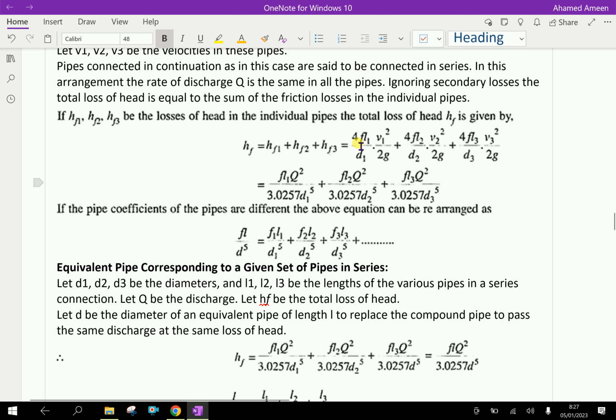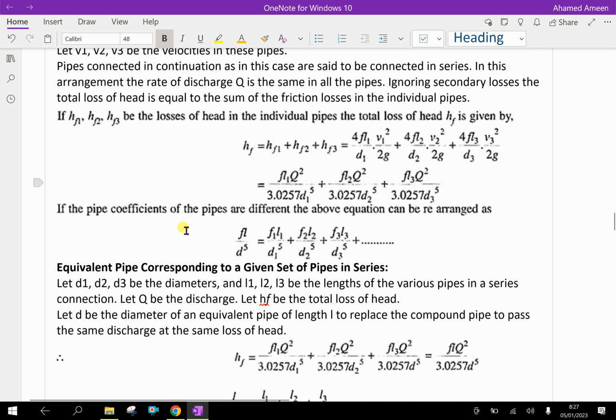In that, 4FL1 by D1 times V squared by 2g is written as FL1 Q1 squared over 3.0257 D1 to the power 5, using 4 divided by 2g and A equals pi by 4 D squared. After simplification, we get FL1 Q1 squared over 3.0257 D1 to the power 5, and likewise for the second pipe and the third pipe.